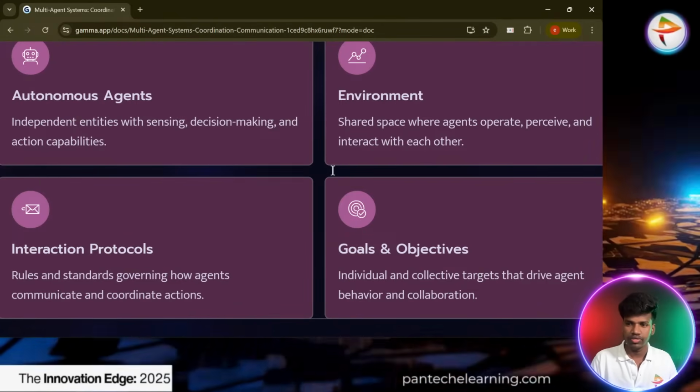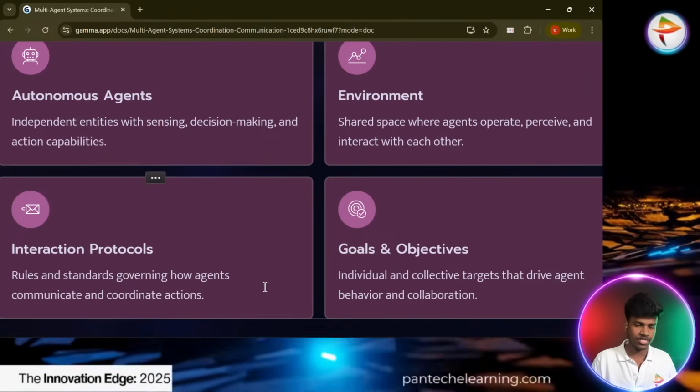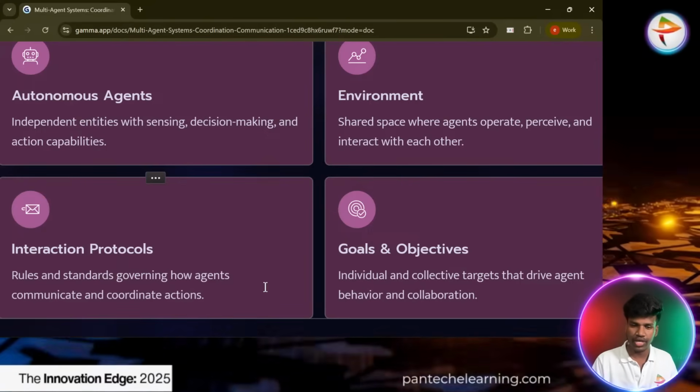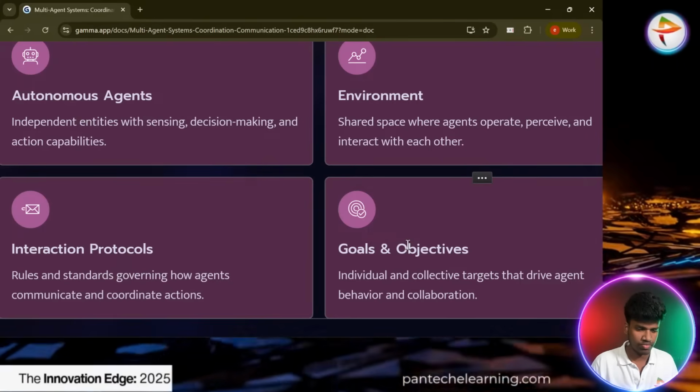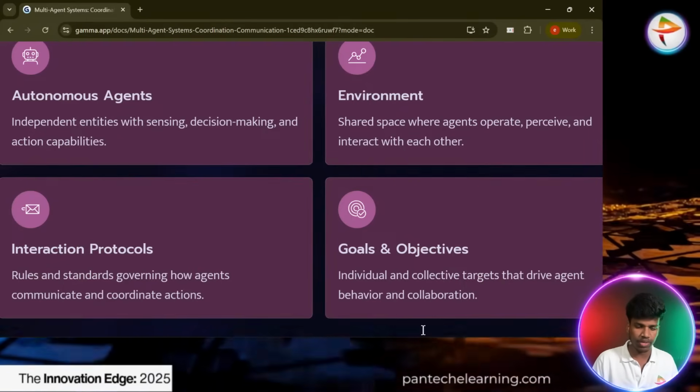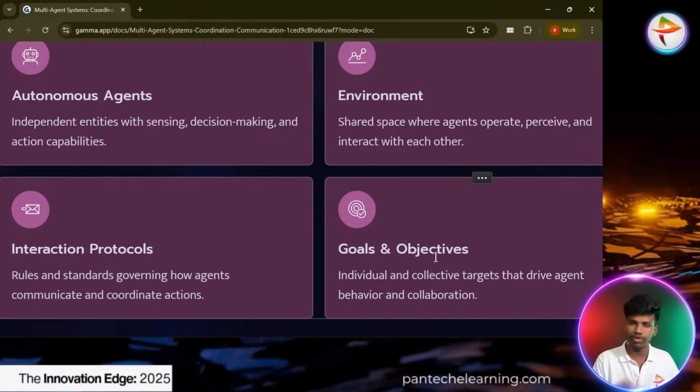Okay. So that was the interaction protocol. Like this way, every agent interacts and communicates with another agent. Goals and objectives are the individual and collective targets that drive agent behavior and collaboration. This is our major goal.